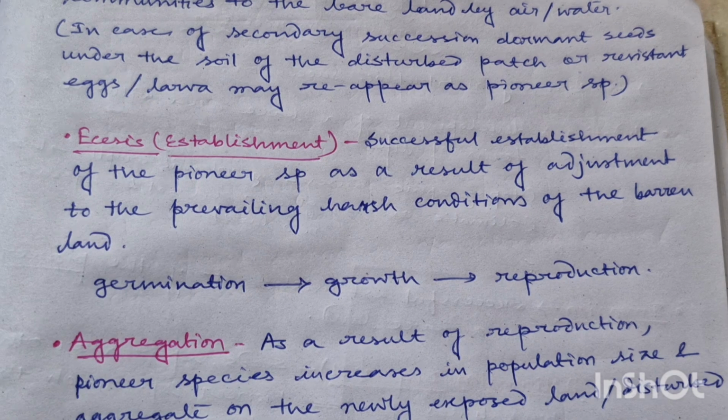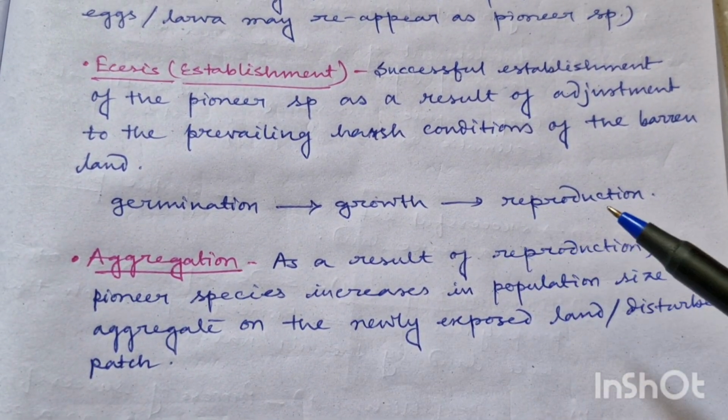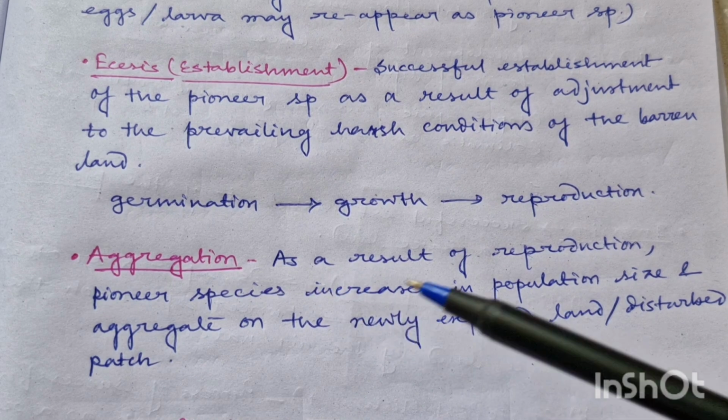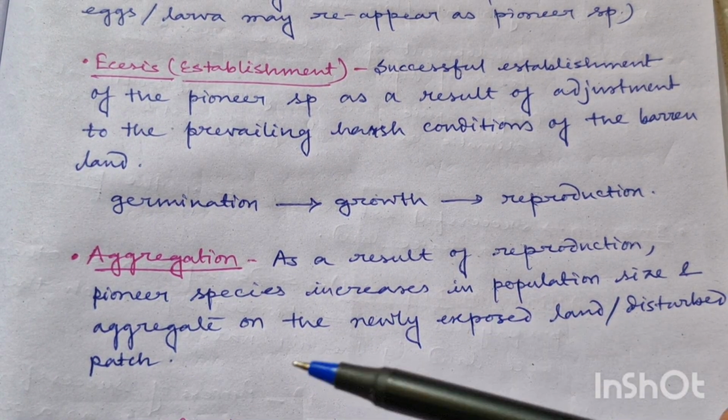Now after that, the third sub-step of invasion is the aggregation of pioneer species. As a result of reproduction, the pioneer species increase in population size and then they aggregate on the newly exposed land or the disturbed patch or the bare land.